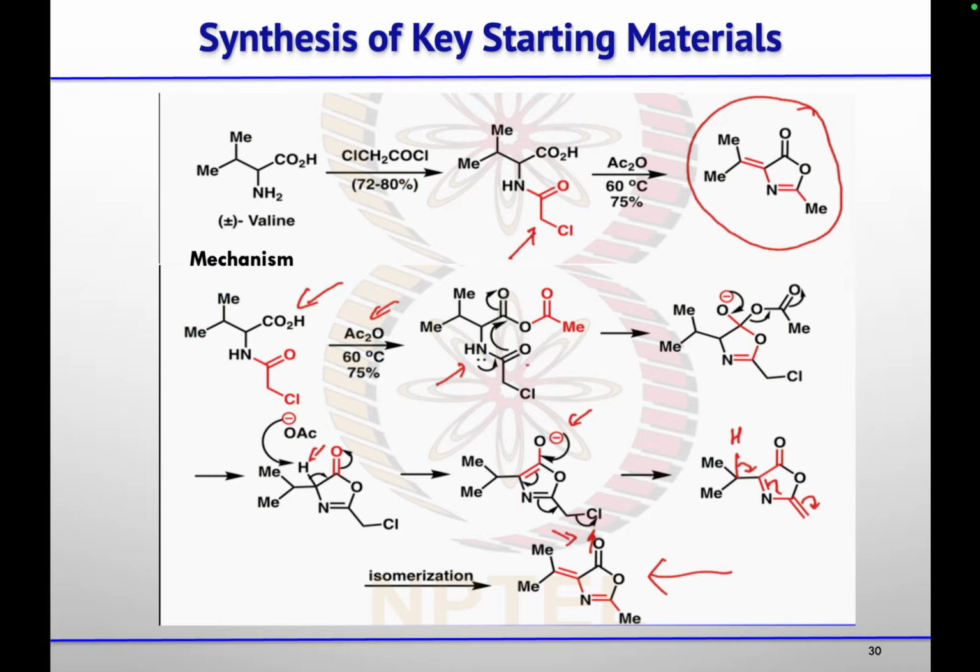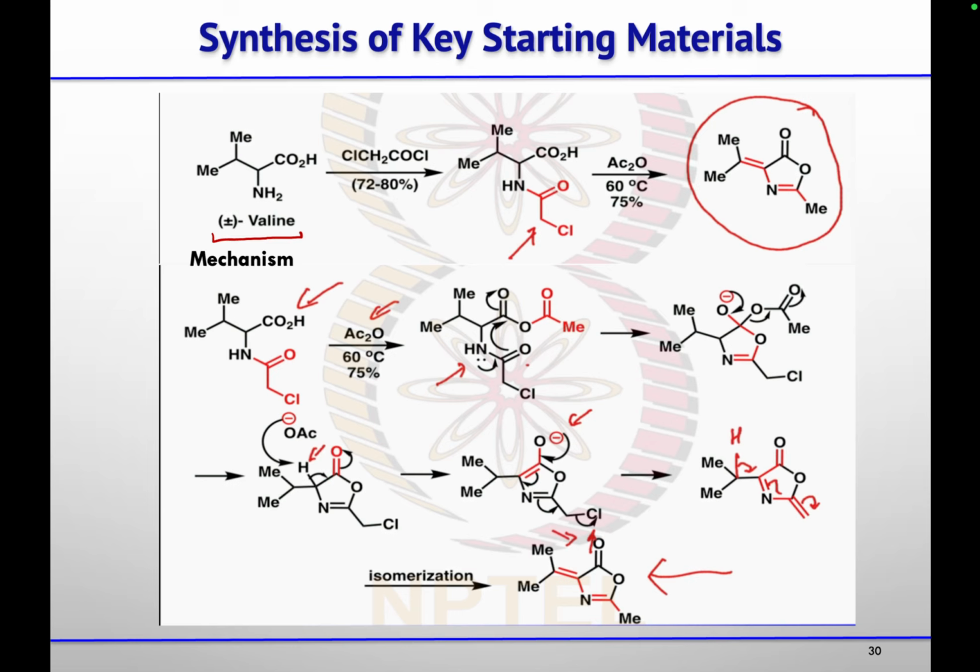So they start their synthesis with this valine, and this is the racemic synthesis because they are not using any chiral source. But after that, they are doing the resolution. So there, the synthesis becomes asymmetric. So they started with this vanillin and first treated with this chloroacetyl chloride.